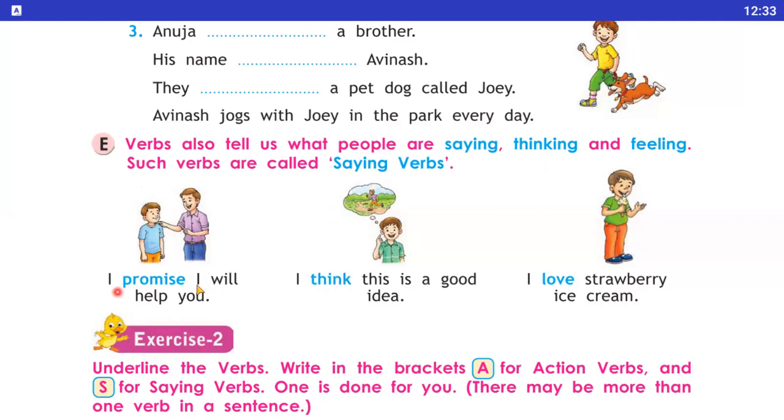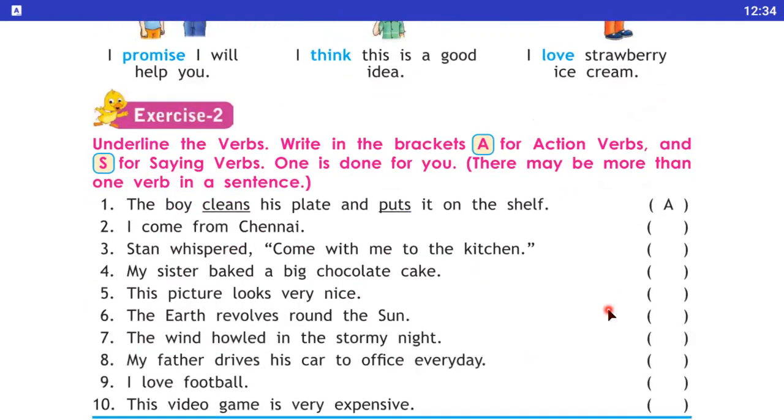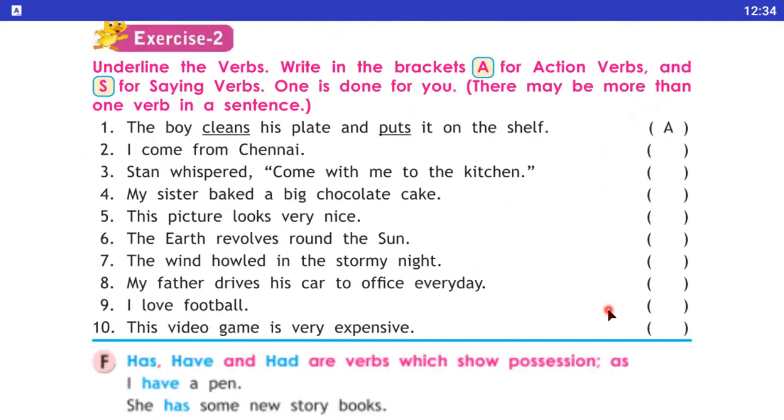First is here, "I promise I will help you." Okay. In the second sentence, "I think this is a good idea." So here think is a verb, and "I love strawberry ice cream." So in this sentence, you notice he feels about the strawberry. Okay students, I hope you have understood the saying verbs. So let's start exercise number 2 related to these saying verbs.